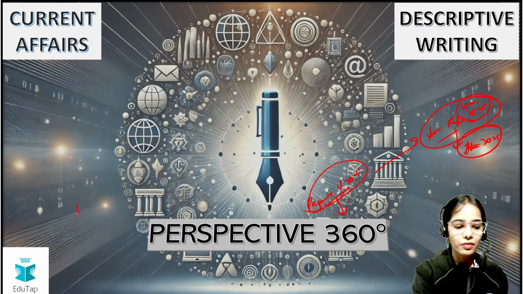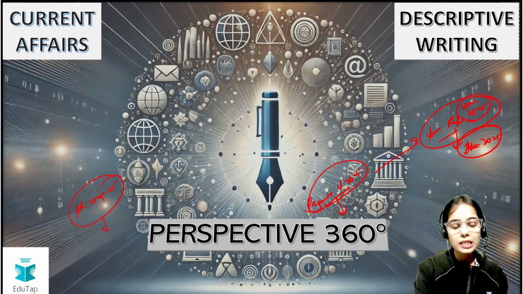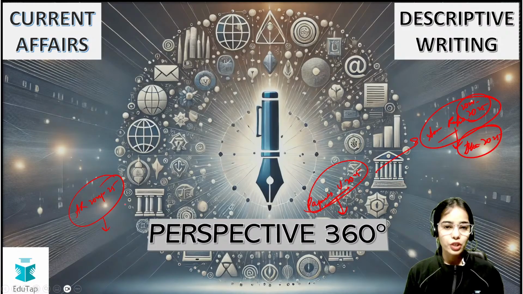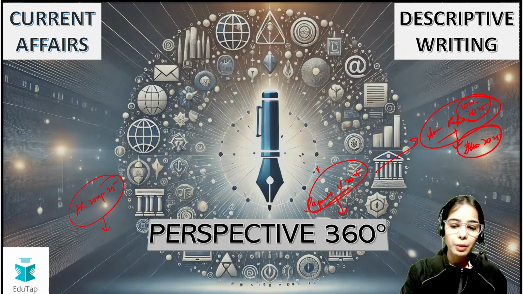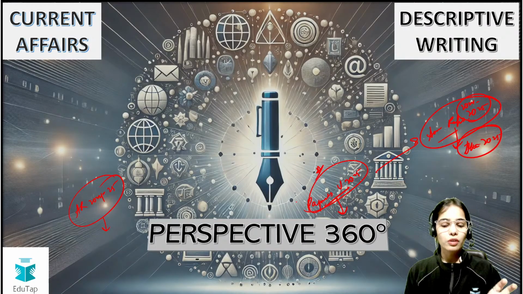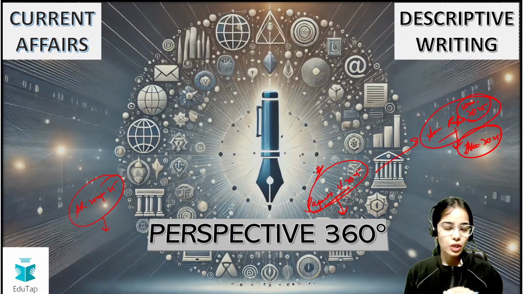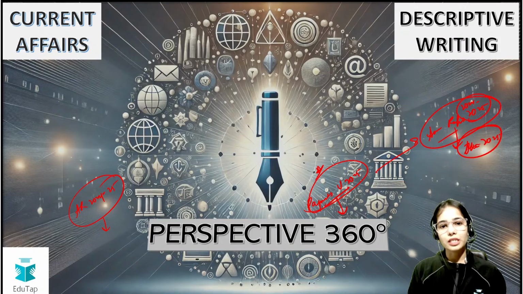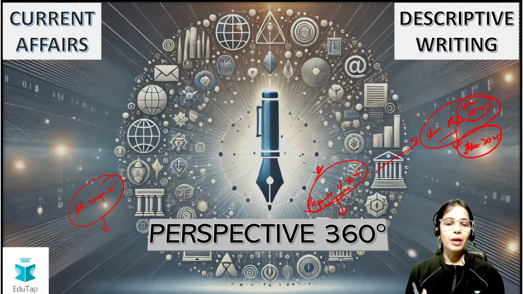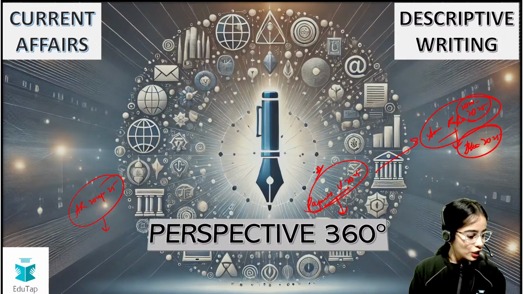The RBI mentioned different initiatives under the 5 pillars of the Payments Vision 2025. First we will discuss a brief about the payment vision document, then what the initiatives were, and then I will show you how the question can come and how you can write the answer. So let's get started.